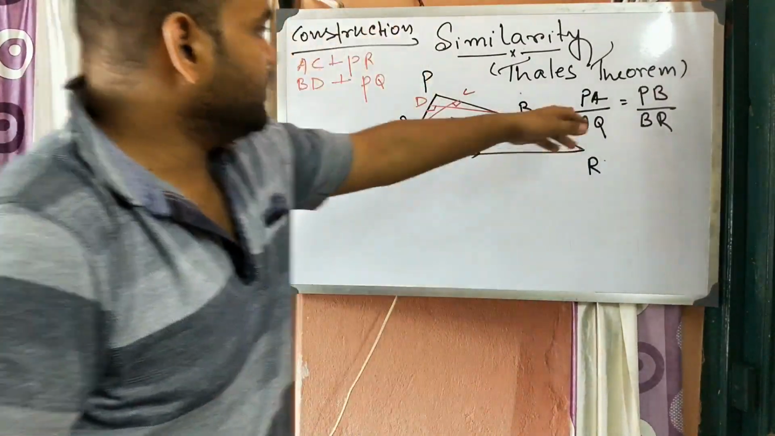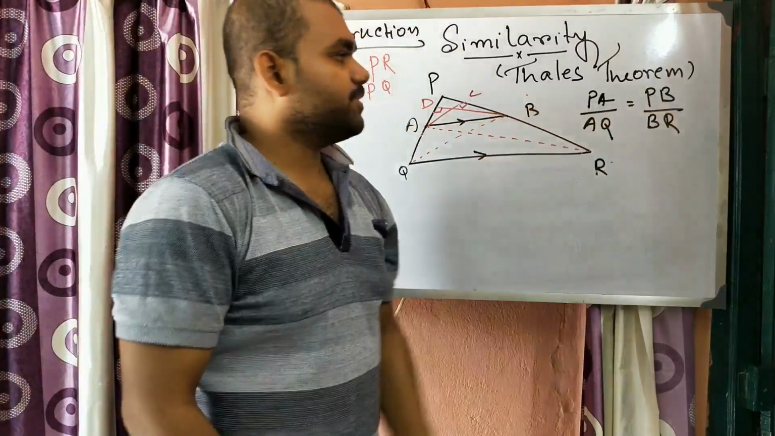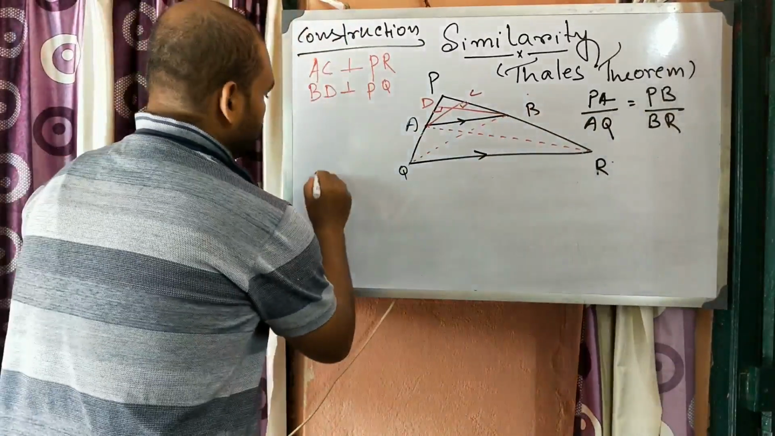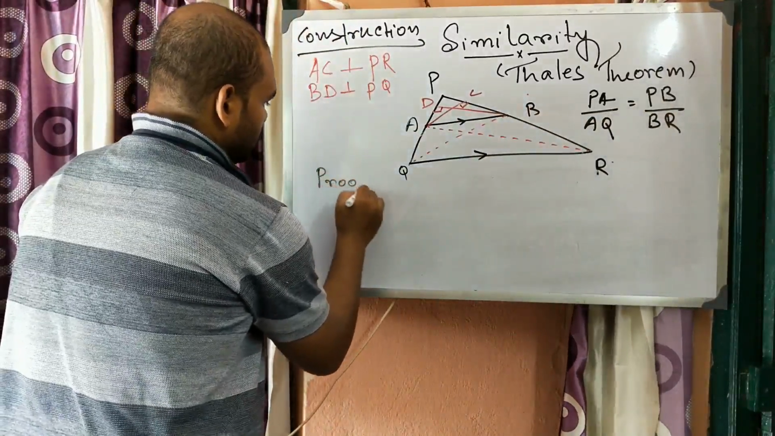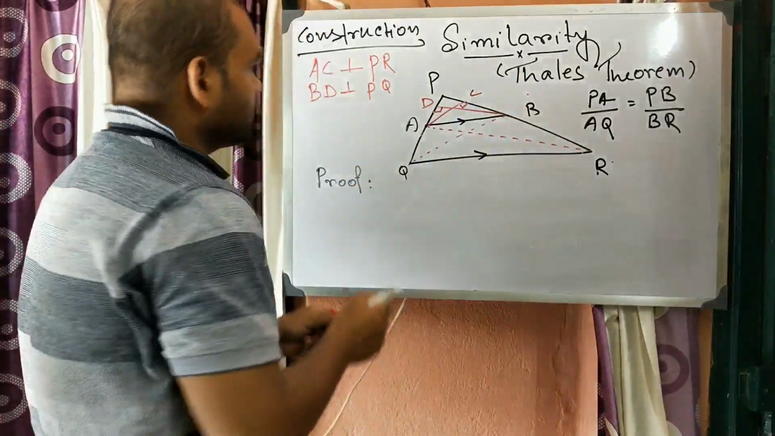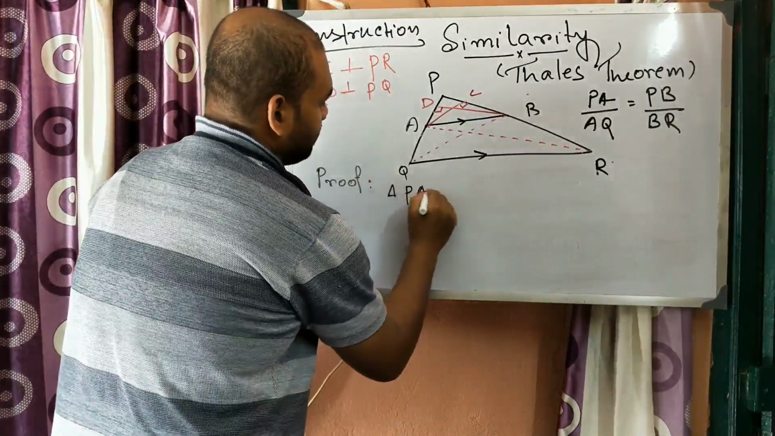Okay, now what we need to prove? We need to prove this: PA by AQ is equal to PB by BR. So to prove, write down the proof. Just find out the area of triangle PAB.